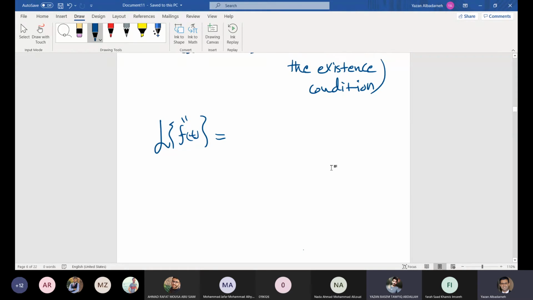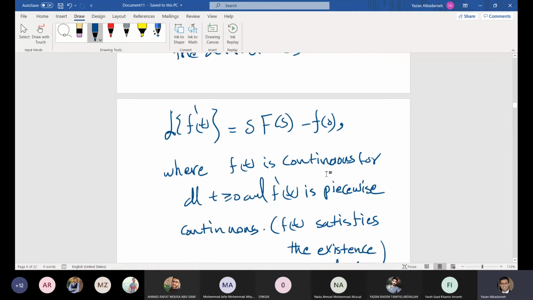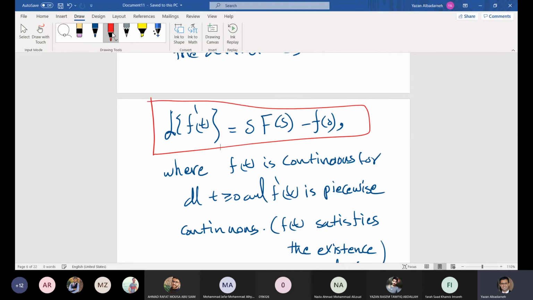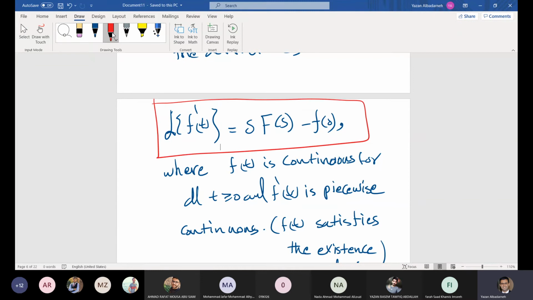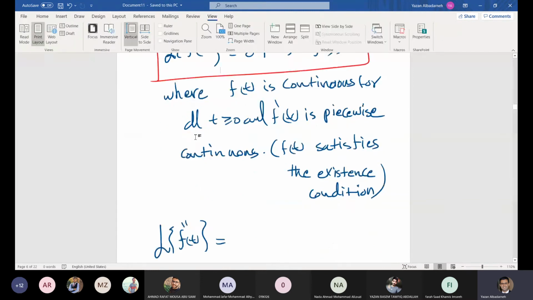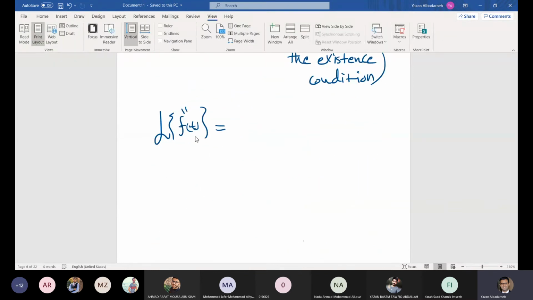You should think of the following, okay? As of now, all what we know is the following. We know the Laplace transform of f prime of t. Now let us think of f double prime of t as g prime of t. So if we assume that g of t is equal to f prime of t, then g prime of t is equal to f double prime of t.